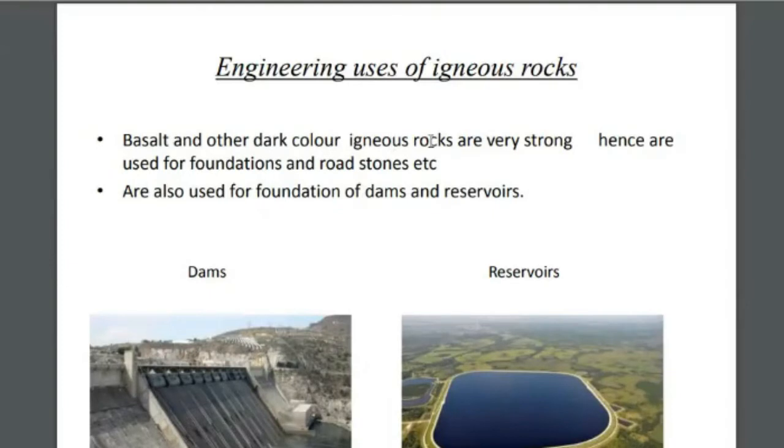Basalt and other dark colored igneous rocks are very strong, hence they are used for foundations and road stones, and are also used for the foundations of dams and reservoirs. So among igneous rocks, basalt and granite, being very strong rocks, are used for various engineering purposes, whenever the stability or strength of the foundation is a matter of importance. In that case, massive strong igneous rocks like basalt and granite will be used.